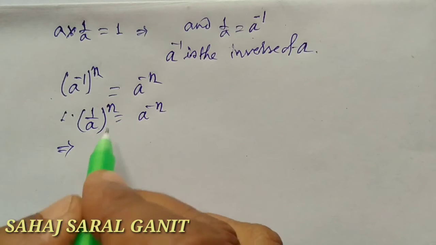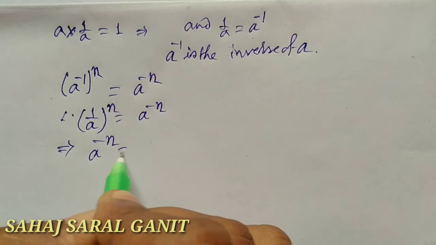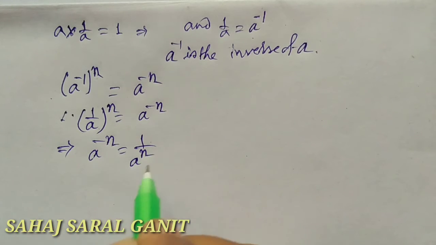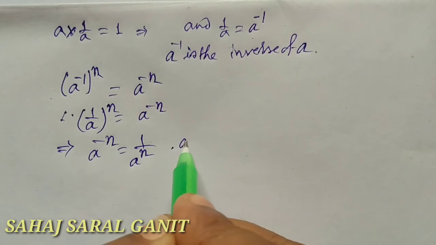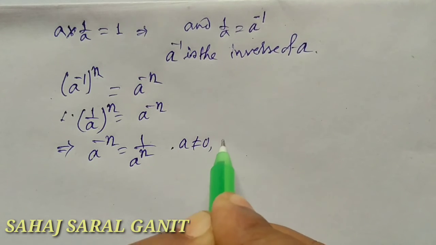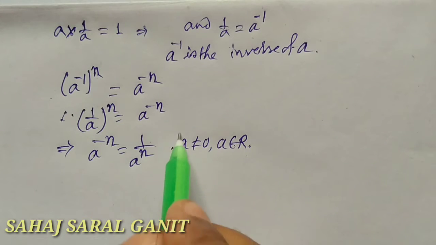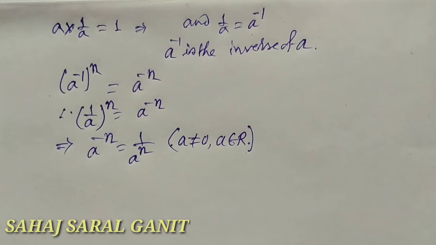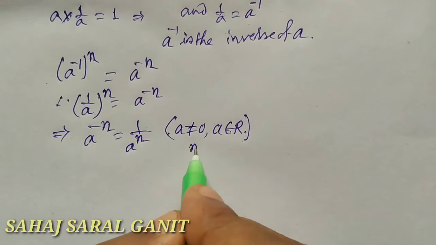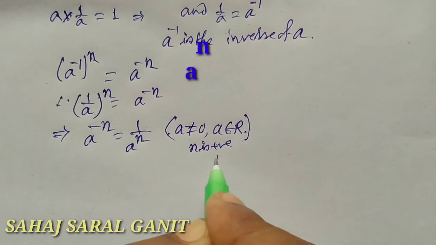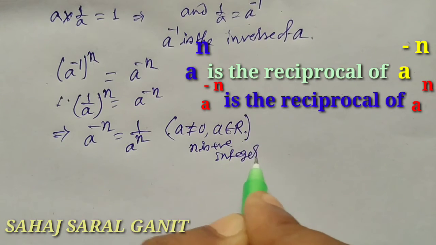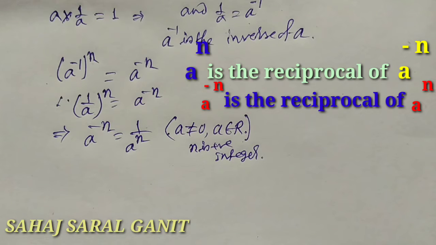So we have a to the power minus n is equal to 1 by a to the power n, where a is not equal to 0 and a must be a real number, and n is any positive integer.